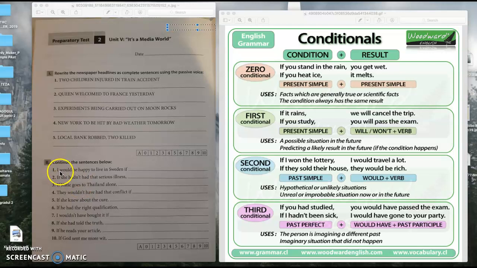Let's see the first example. I would be happy to live in Sweden if. So do you know what's the number of this conditional? Pay attention. For example, it is the second conditional. Of course, it is the second. And in the if clause, here you have to use past simple tense, yes? So I would be happy to live in Sweden if I had a new apartment there.